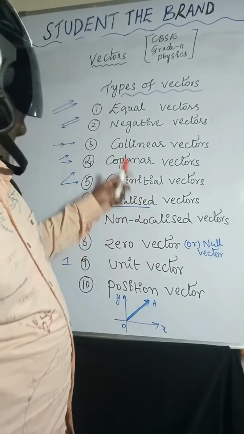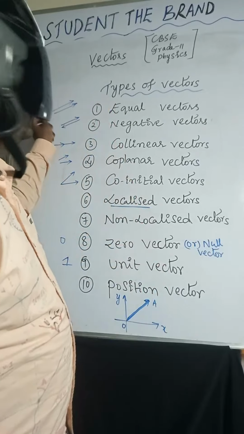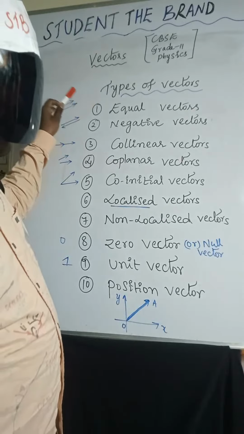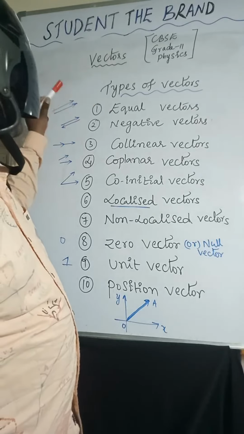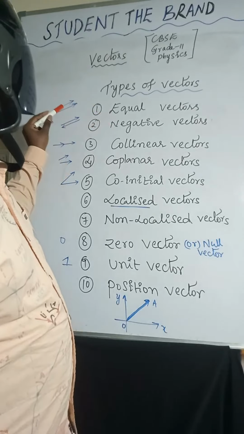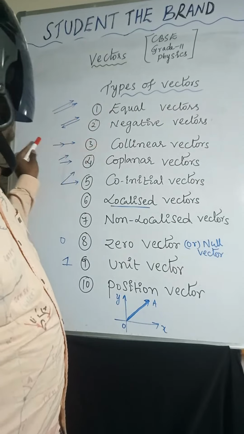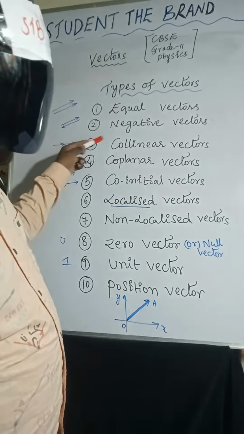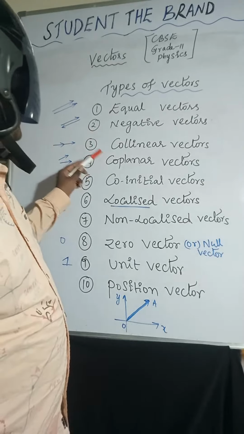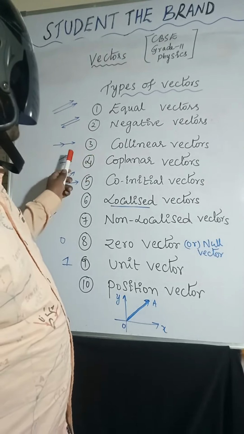So now you can observe. Equal vector: the vector whose magnitude and direction both are equal. Negative vectors: magnitude is equal but having opposite direction. Collinear vectors: acting in the same line. Coplanar vectors: vectors in the same plane.